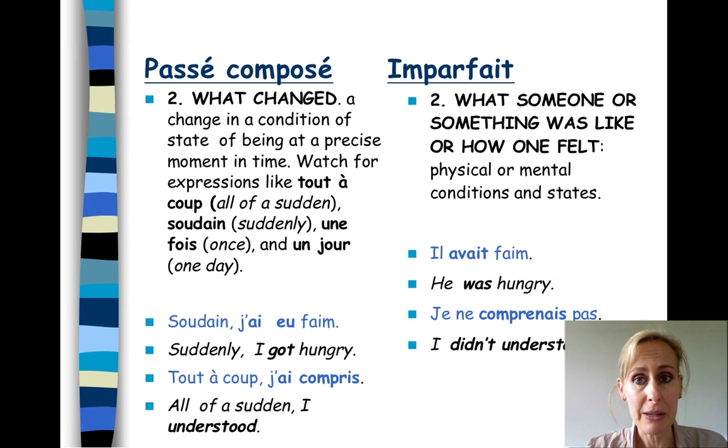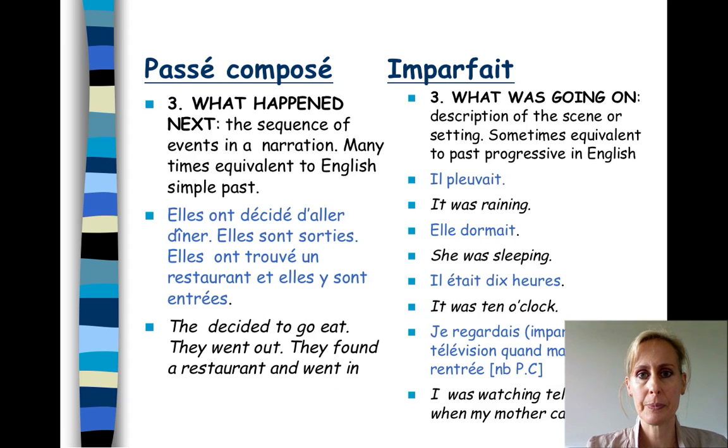Compared with the imparfait. What someone or something was like, or how one felt. Physical or mental conditions and states. For example, il avait faim. He was hungry. Which is also like a description and an ongoing habit. Je ne comprenais pas. I didn't understand. And it didn't change.